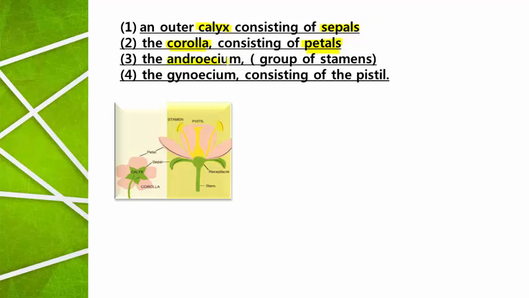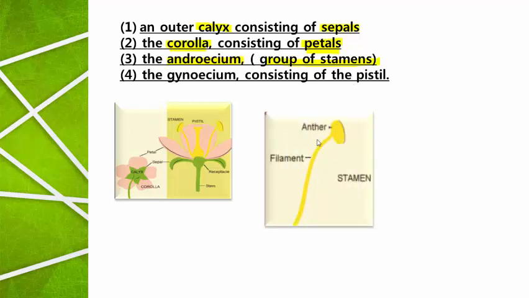Then the third one is androecium, which is the male reproductive part of the flower, and androecium is represented by a group of stamens. So when many stamens are present, collectively that structure is called androecium, and a single stamen consists of two parts, anther and filament. The individual unit of the androecium is called stamen, and androecium represents the male reproductive part of the flower. So when we consider a single stamen, there are two important structures. One is anther and another is filament.